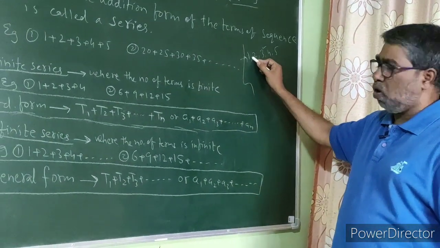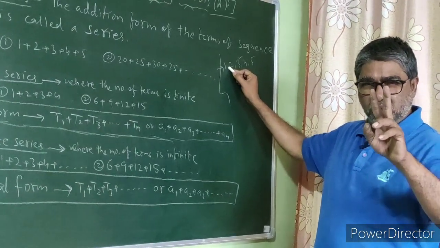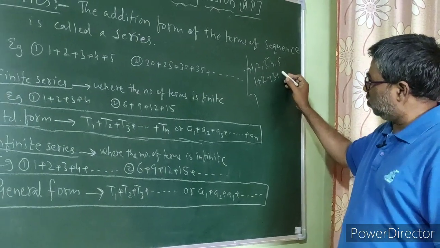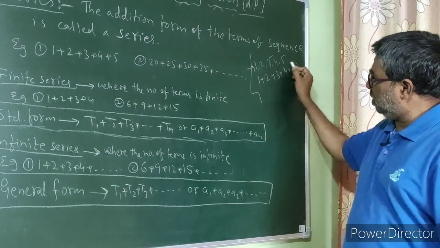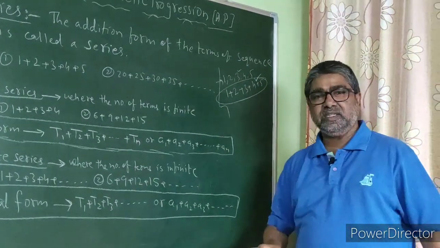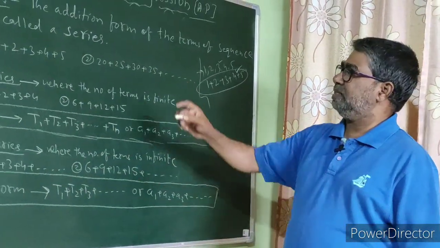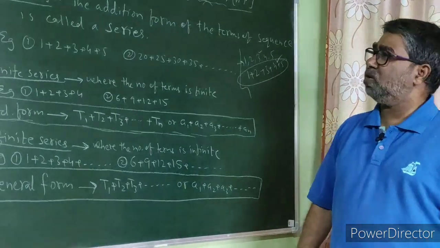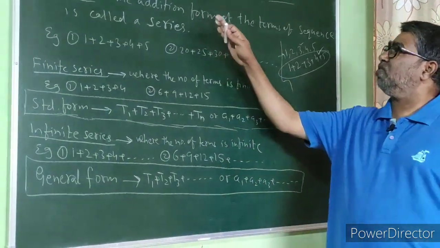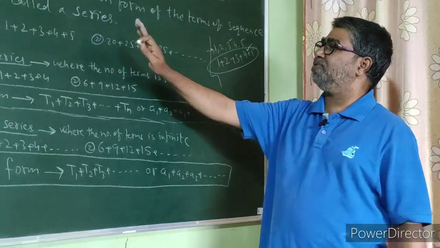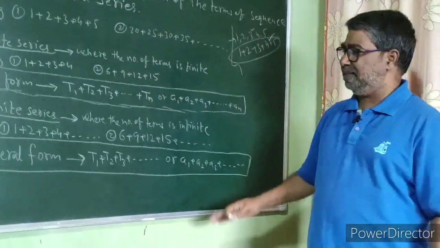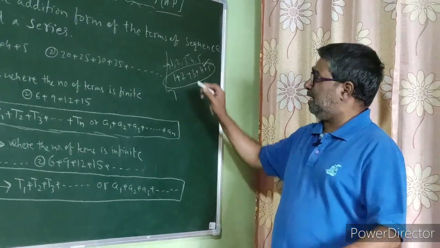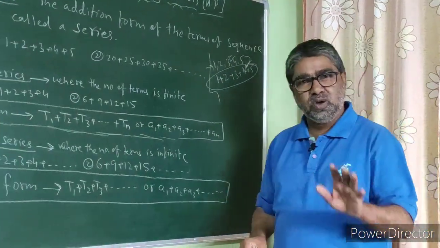Instead of putting a comma between two consecutive numbers, if you put a plus sign, 1 plus 2 plus 3 plus 4 plus 5, then this sort of algebraic expression becomes a series. The addition form of the terms of a sequence is called a series. So in place of a comma, if you put a plus sign, that sequence is converted into a series.